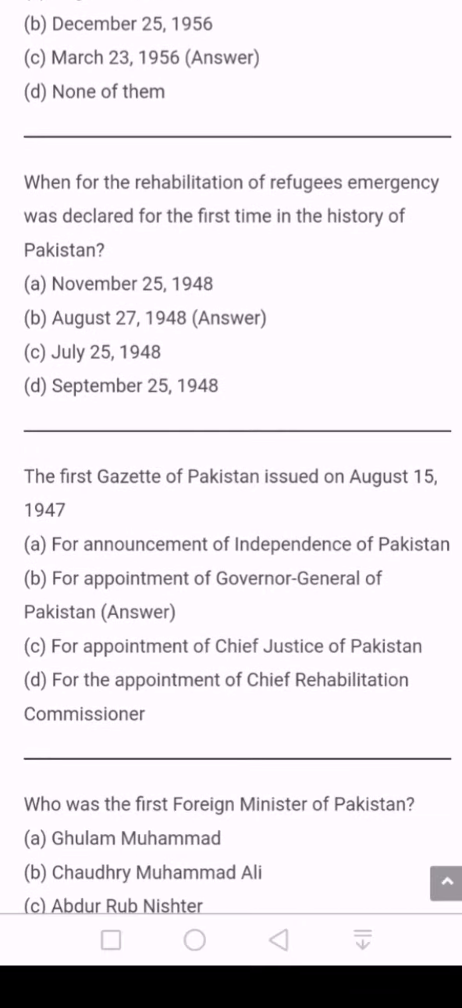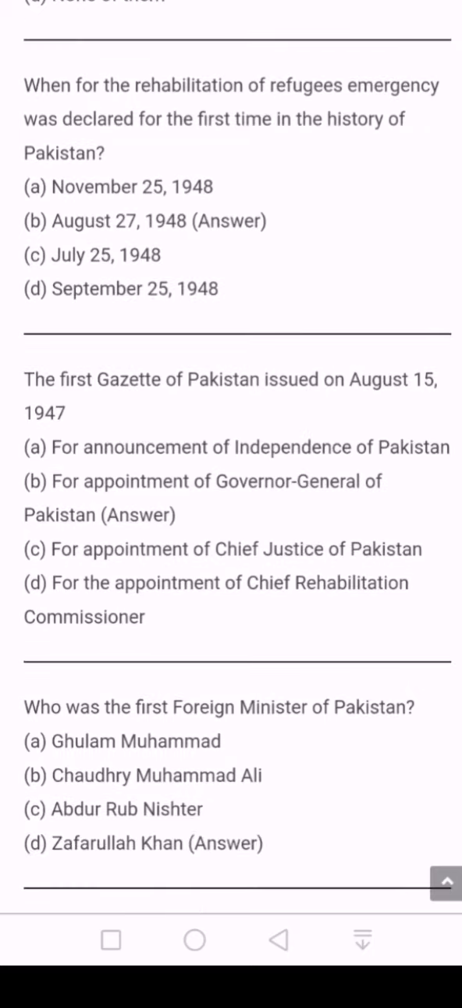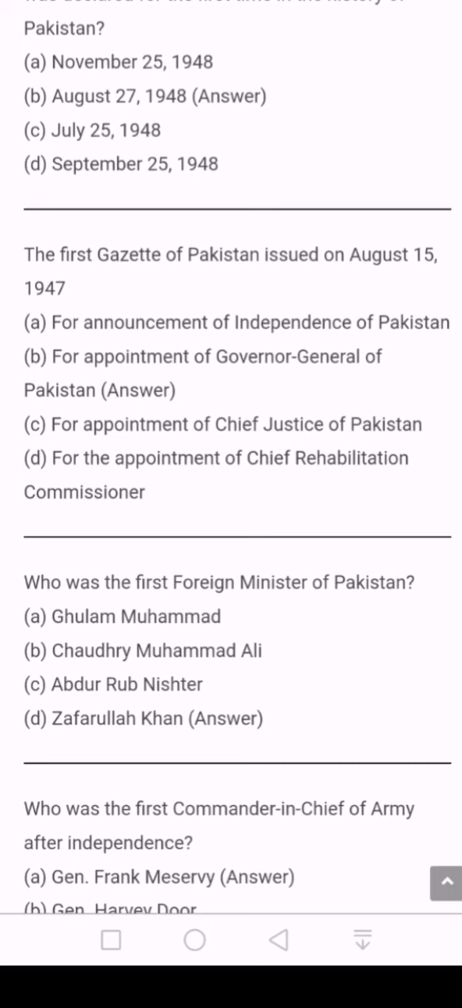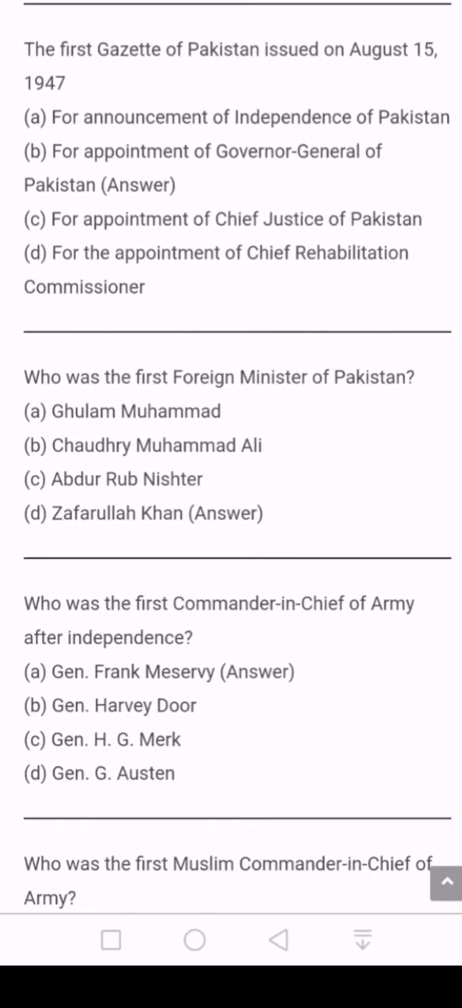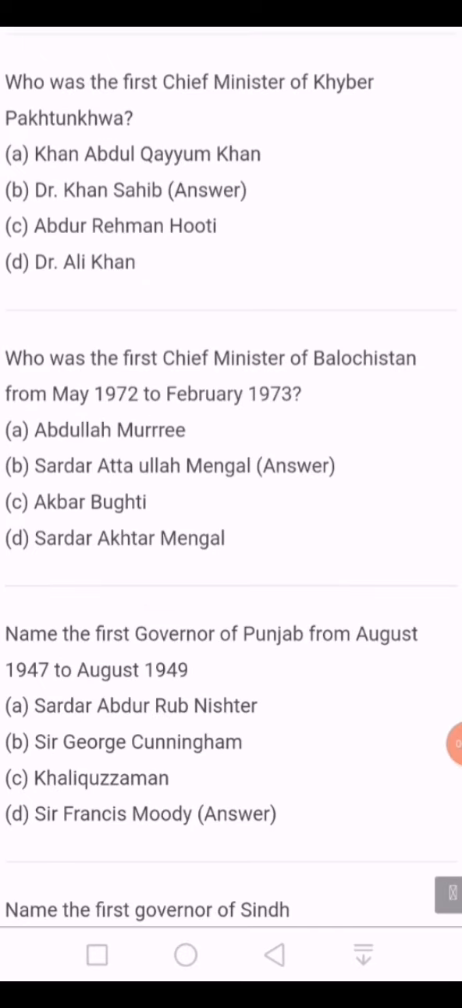Question number 9 is, the first Gazette of Pakistan issued on August 15, 1947, and the correct answer is for the appointment of Governor General of Pakistan, option B. Question number 10 is, who was the first foreign minister of Pakistan, and the correct answer is option D, Zafrullah Khan. Question number 11 is, who was the first chief minister of Khyber Pakhtunkhwa, and the correct answer is option B, Dr. Khan Sahib.